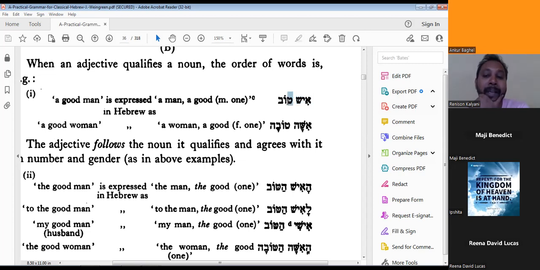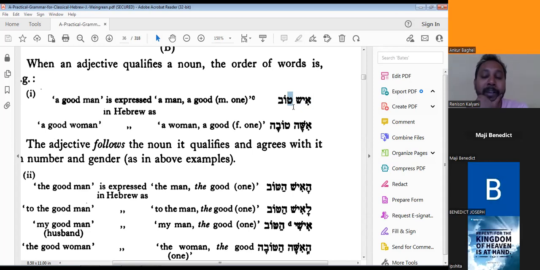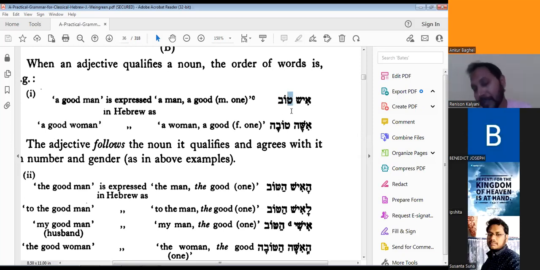This is not mem. Actually, this is a tet. Not mem, no, not this. Tet, yes. Tet.